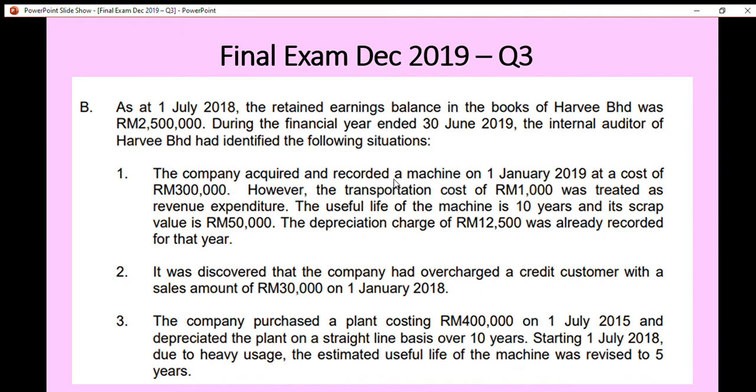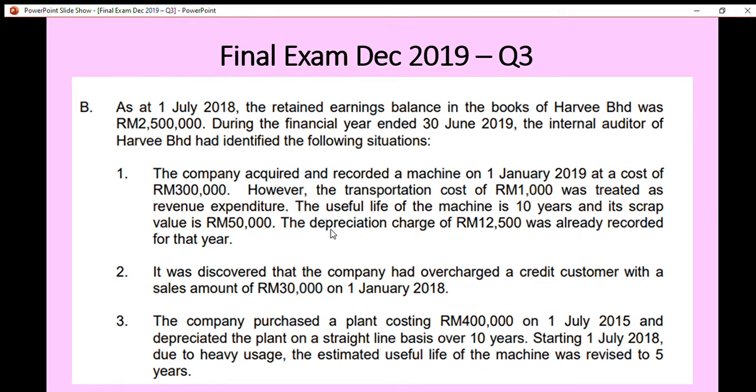However, the transportation cost of RM 1,000 was treated as revenue expenditure. The useful life of the machine is 10 years and its scrap value is 50,000. The depreciation charge of 12,500 was already recorded for that year.